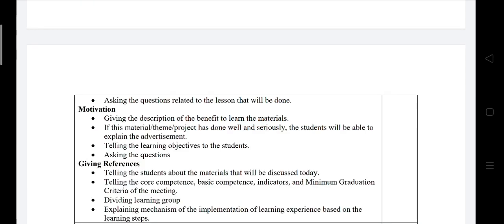In motivation, the teacher will give the description of the benefit to learn the materials, telling the learning objective to the students and asking questions. In giving references, the teacher will tell the students about the materials that will be discussed today, telling the core competence, basic competence, indicators, and also the minimum graduation criteria of the meeting, and maybe also dividing learning group.